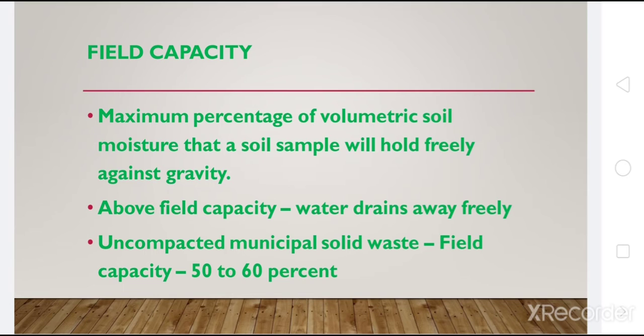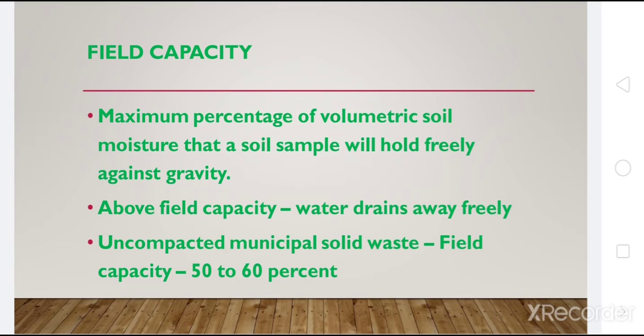Remember, the field capacity is the total amount of moisture that can be retained in a waste sample. But it depends upon many other factors also, especially for those wastes which would end up in a landfill.